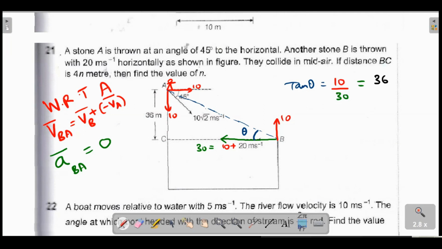So you'll get the value of BC equal to 36 times 3, which is 108 meters. I hope I'm right.